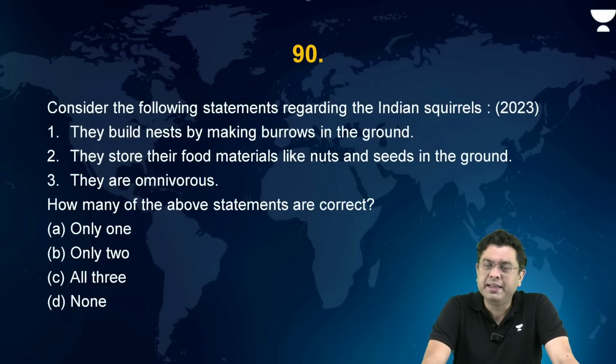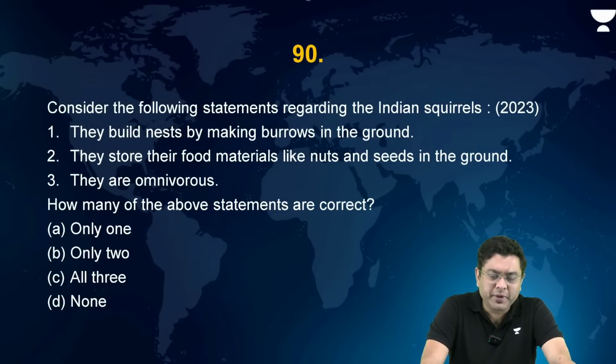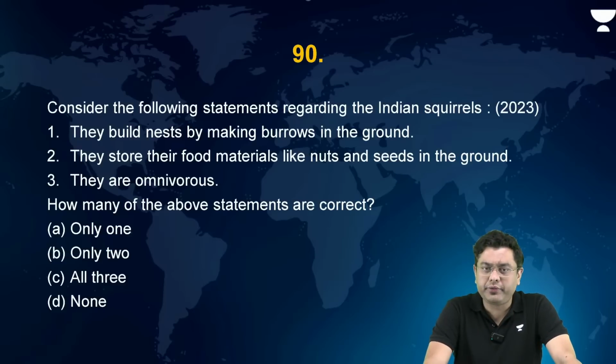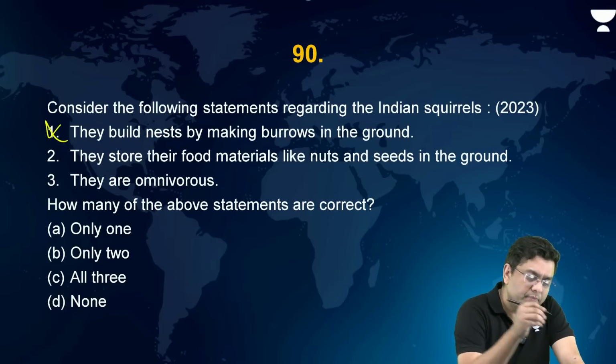Okay. Now, consider the following statements regarding the Indian squirrels. When we talk about Indian squirrels, they build nest by making burrows in the ground. Has any one of us seen a squirrel digging burrows in the ground? No, they don't. Incorrect.